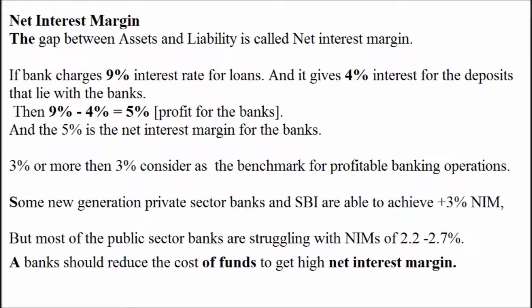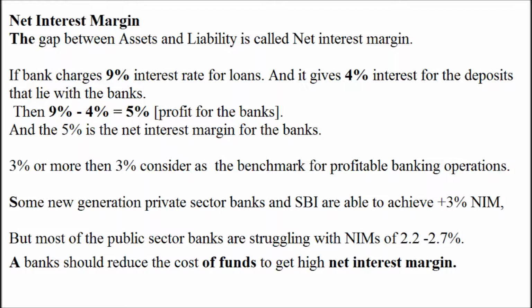The gap between assets and liabilities is called net interest margin. For example, if a bank charges 9% interest rate for loans and gives 4% interest for the deposits that lie with the bank, then 9% minus 4% equals 5%, and this is the profit for the bank, and this 5% is the net interest margin for the bank.